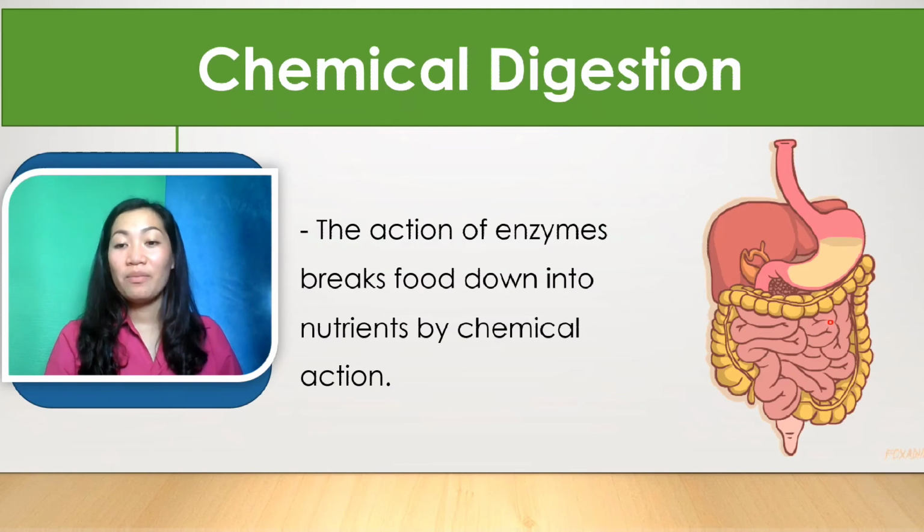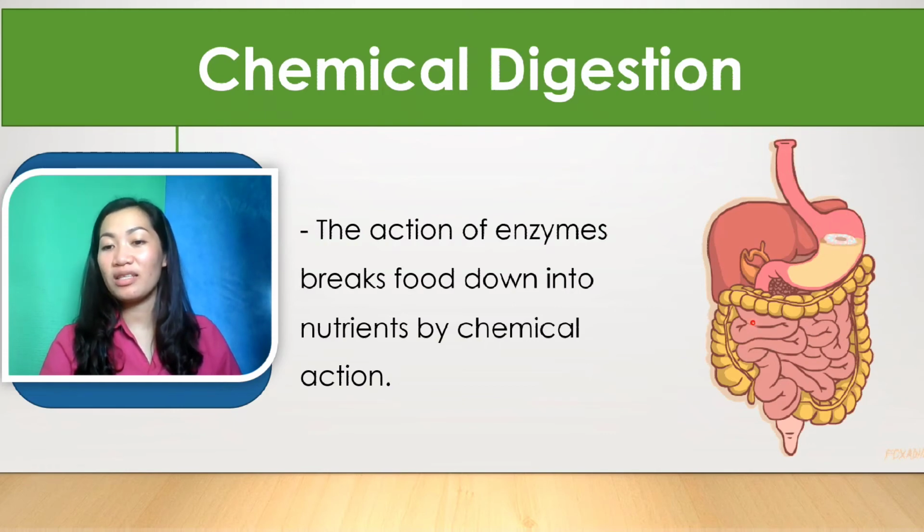The mechanical digestion is just from the mouth, breaking down the food into small pieces, from the mouth to the stomach. But chemical digestion starts from the mouth, going to the small intestine and the large intestine.